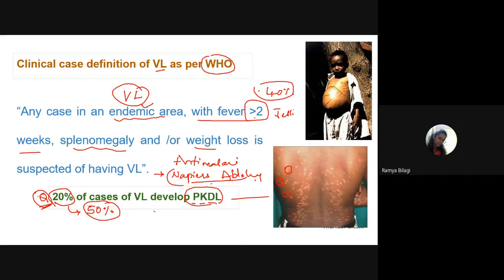But these people are very dangerous to the society because they act as important carriers, because lots and lots of amastigote forms can be seen in these lesions. So this point is very important. That is the reason why the Government of India is very focused on searching for these PKDL cases. Being in India, we should be very focused on these PKDL cases.